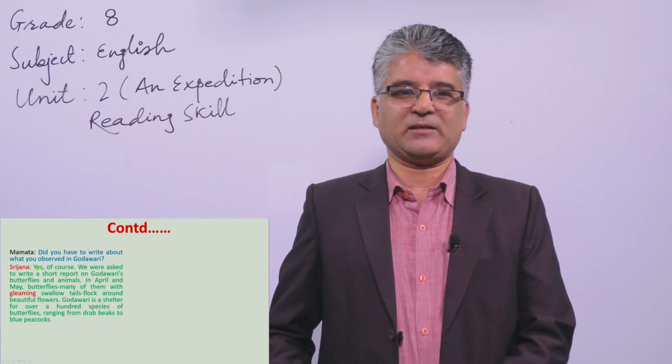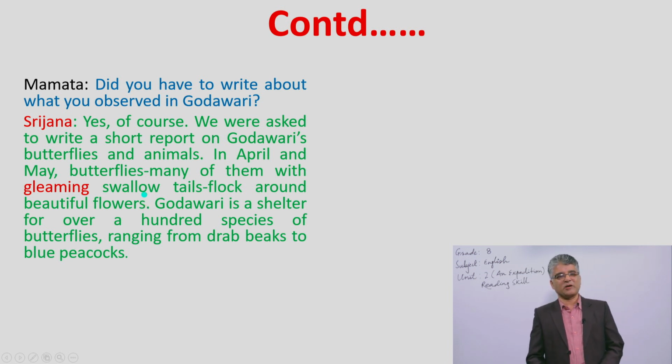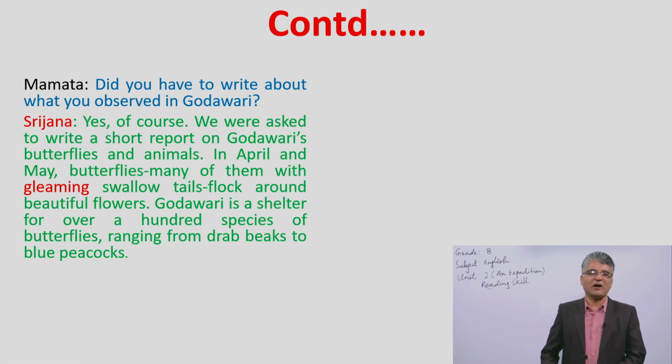So, Srijana says, she told other friends also, yes, of course, we were asked to write a short report on Godavari's butterflies. How many species of butterflies were there? Yes, 529, we already studied. And not only about butterflies, but also about animals. The students who visited there must prepare a report mentioning the species of butterflies and some other animals also, or they can also write something about the scenic beauty of Godavari as well.